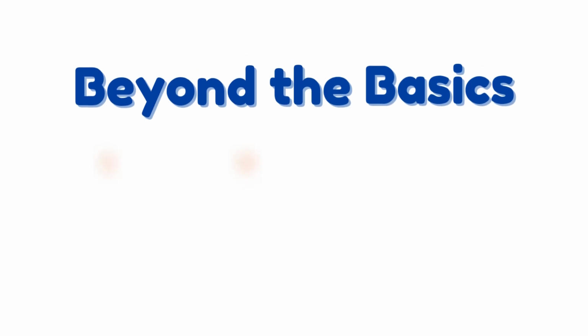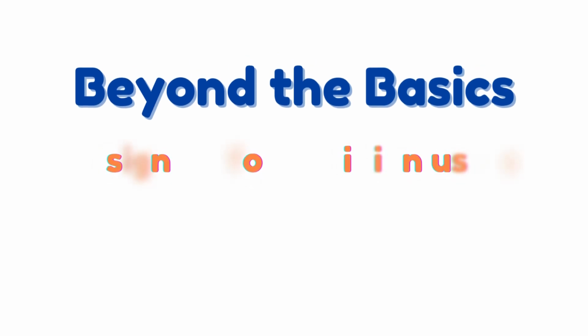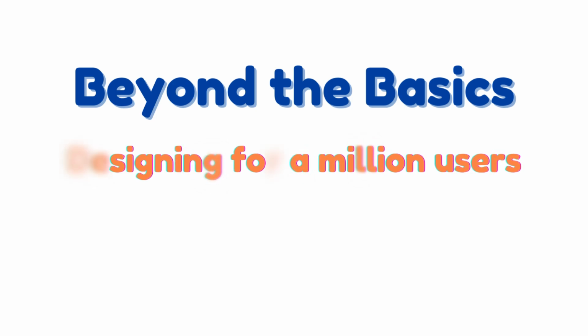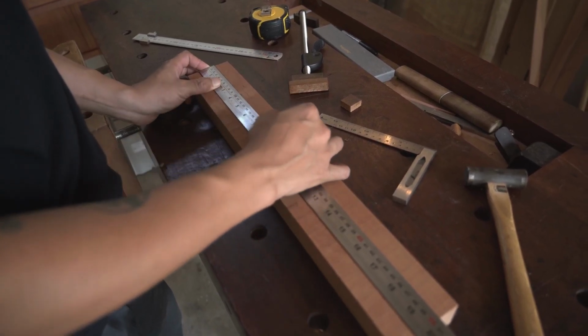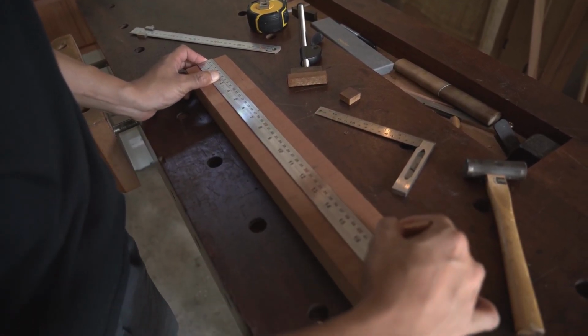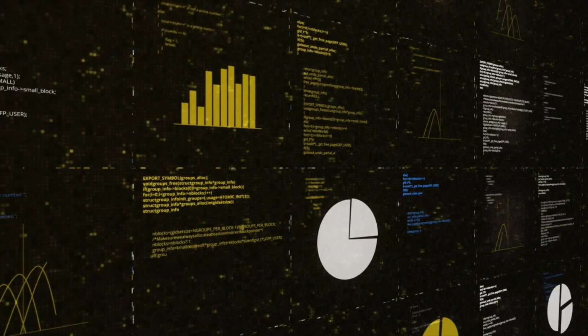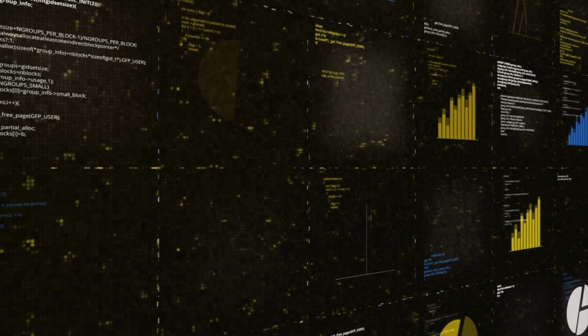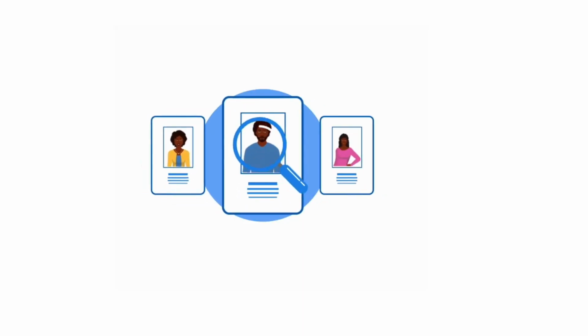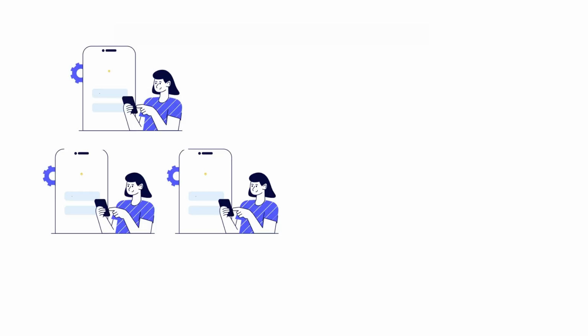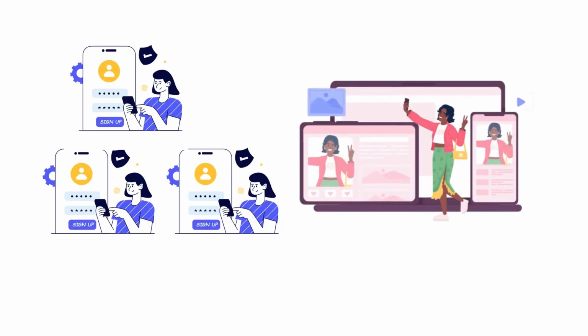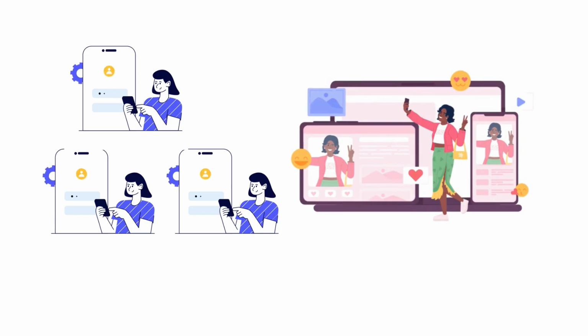Beyond the basics, designing for 1 million users. It's a question that trips up a lot of people because, on the surface, building an app can seem pretty straightforward. But once you factor in massive scale, things get much more interesting. Imagine your app takes off and suddenly you have a flood of users signing up, connecting, posting updates. What happens to your app then?